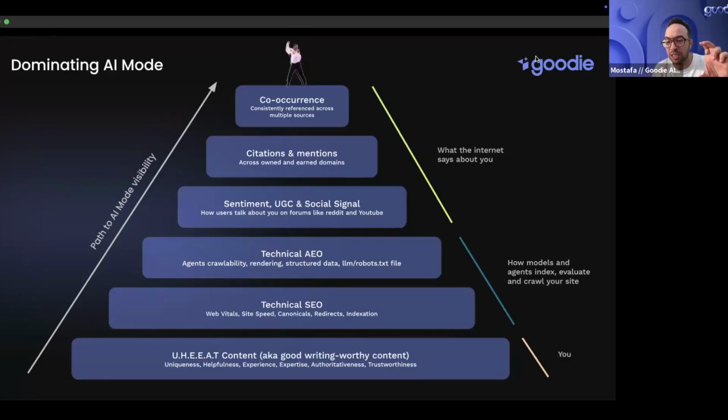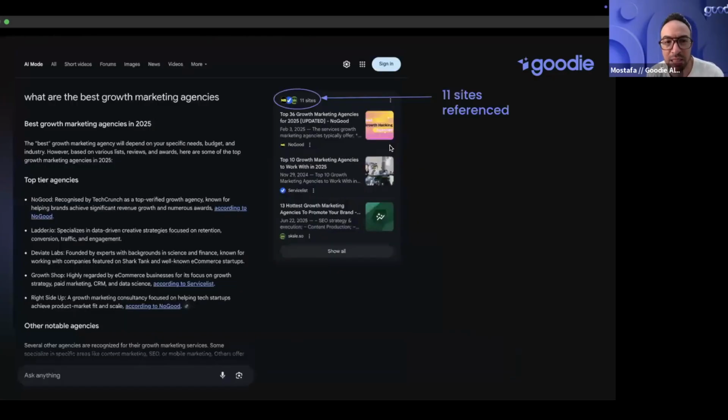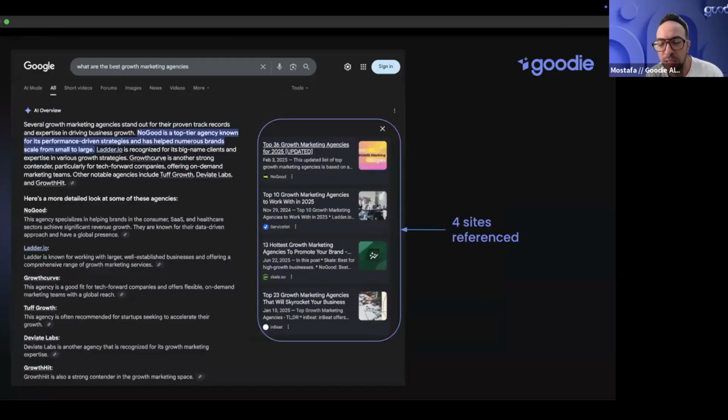So if you're able to be a noteworthy brand, whether through virality or manufactured one way or the other through partnership, then you're more likely to get there as a smaller brand. In fact, if I go back to the example that we have here, you can see this is for AI Overview. There are only 4 sources that are deciding who is going to win this box. And we happen to be one of the sources, and another partner of ours included us. So we happen to get 2 sources, which is why we're number 1 here.